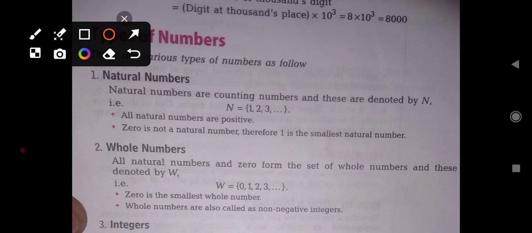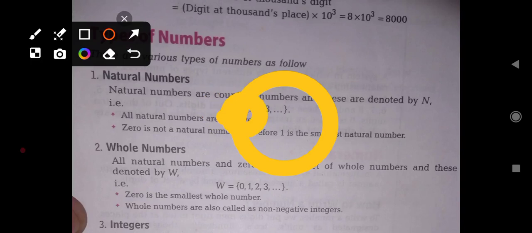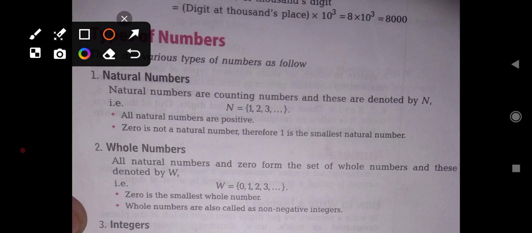Types of numbers. There are various types of numbers as follows. Natural numbers. Natural numbers are counting numbers, and these are denoted by N. Therefore, N is equal to {1, 2, 3, ...}.